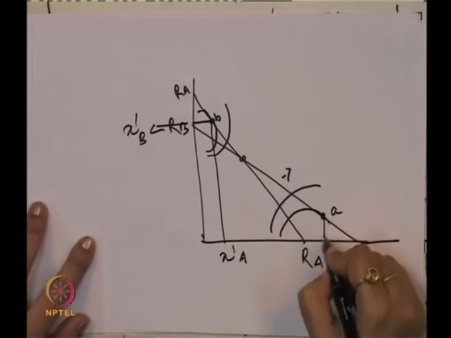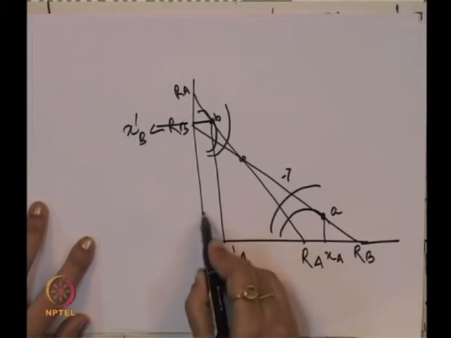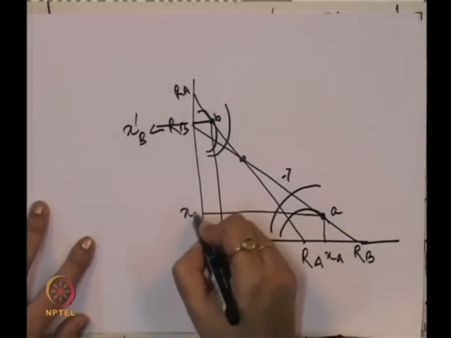Corresponding to this, here we have XA and here we have XB.